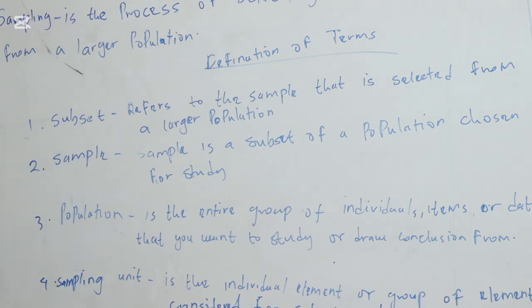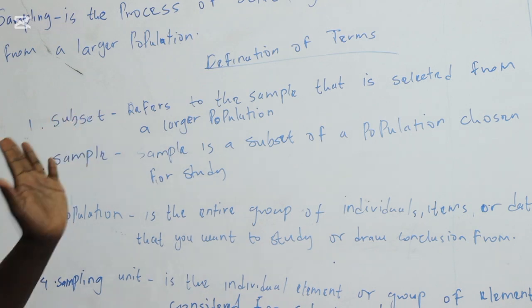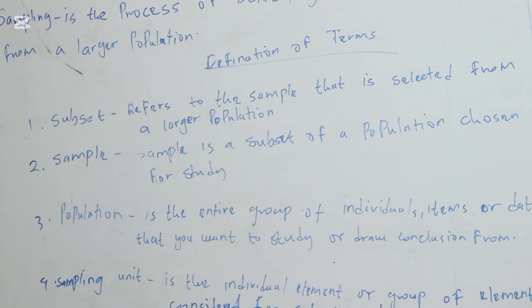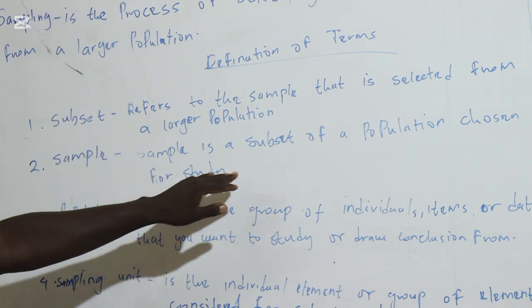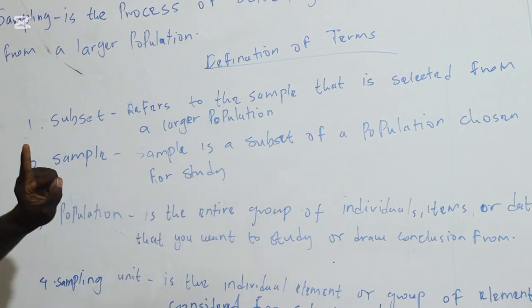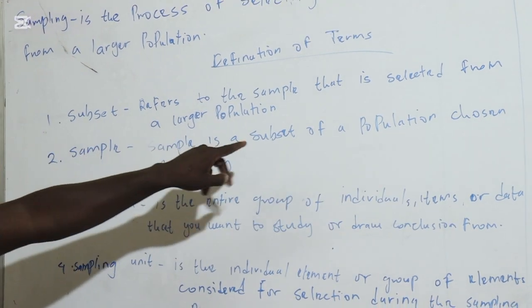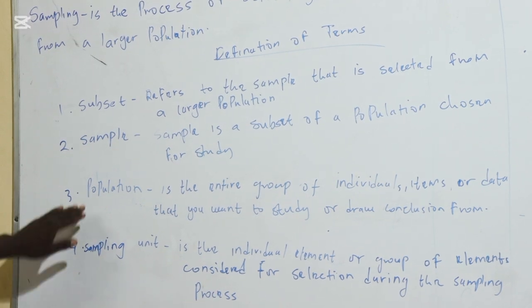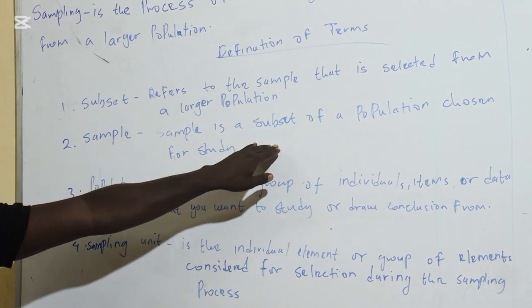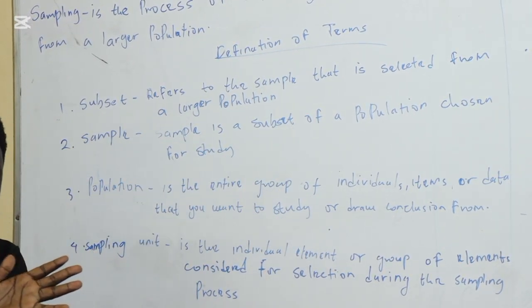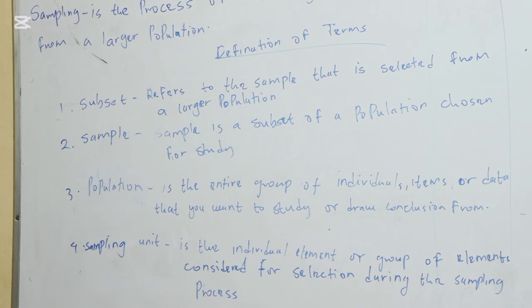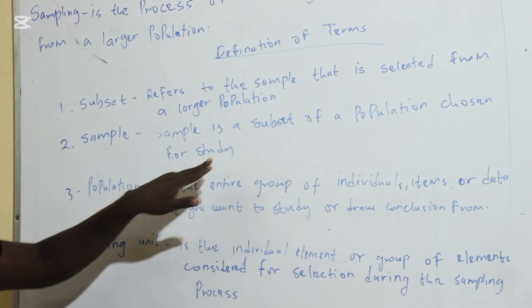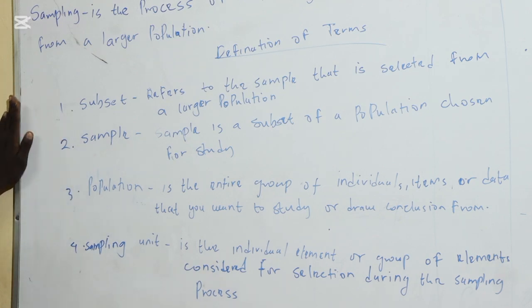Number 2, we'll talk about a sample. A sample is a subset of the population. We said a subset refers to the sample of the selected population. Now the sample is the subset, meaning there's a correlation between a subset and a sample. In a nutshell, a subset and a sample mean the same thing. So a sample is the subset of the population, the set-aside part of the population where the research or the study is to be conducted. Simply, that's what a sample means.